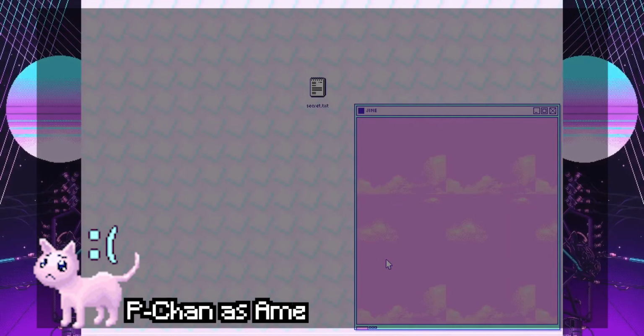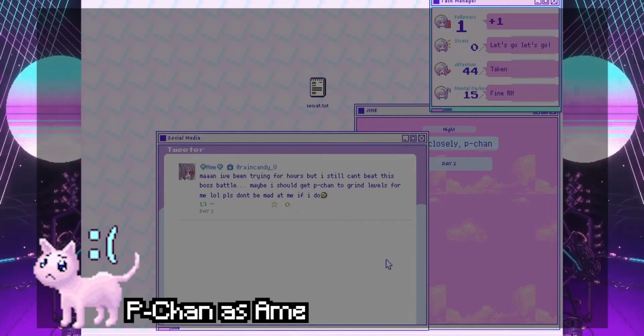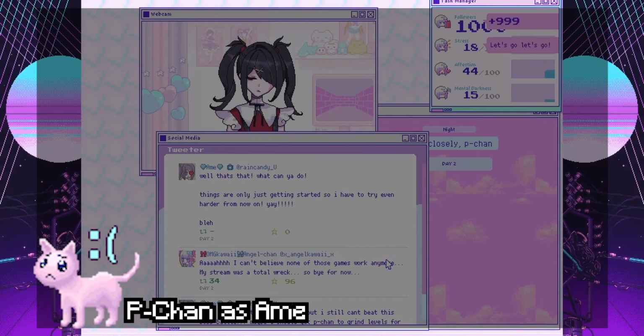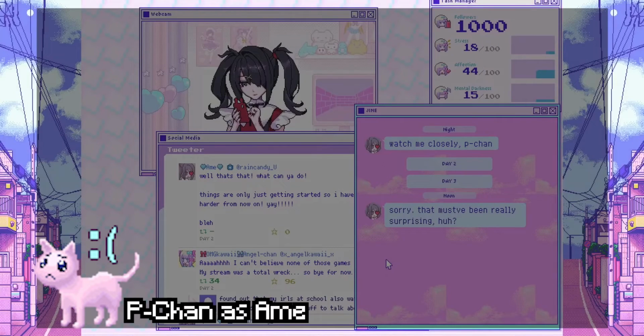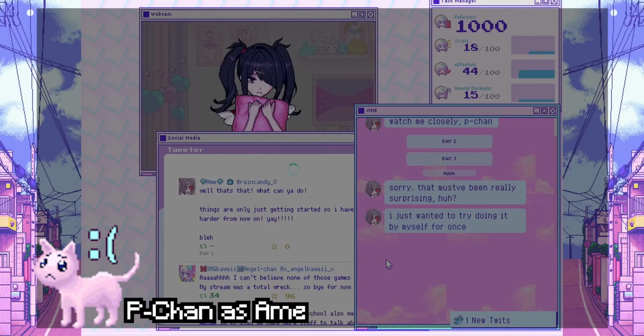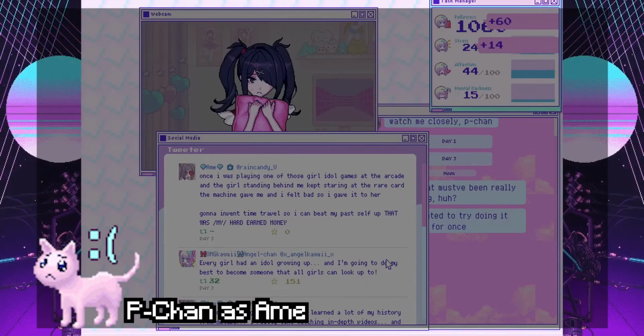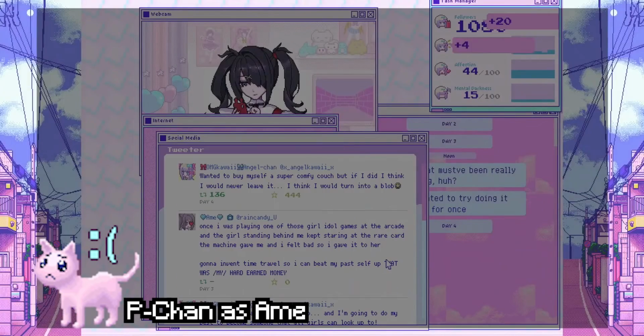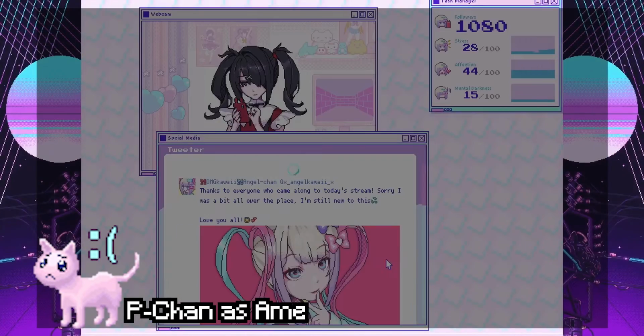Last but not least, these ideas are reconciled in the final ending of the game. This ending is unlocked after a player has completed all other endings. In this final, or so-called true ending, Ame takes control of P-chan, even chiding the player, stating, "There are a lot of ways we could potentially go with, but I realize this way is better. It's more correct." We are told that Ame was in control all along.